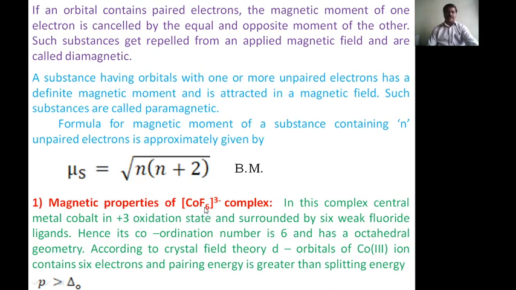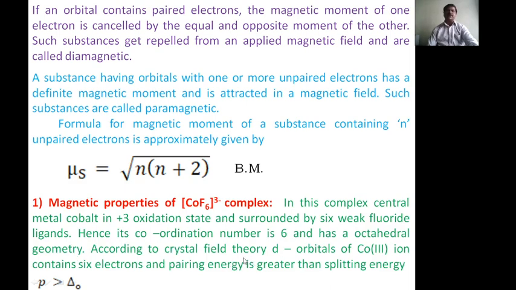hexafluorocobaltate 3 ion complex. In this complex, the central metal cobalt is in plus 3 oxidation state and surrounded by 6 weak fluoride ligands. Hence its coordination number is 6 and it has an octahedral geometry.